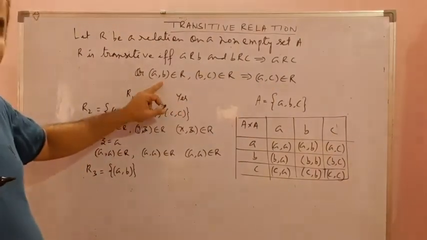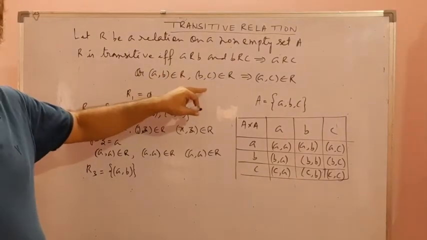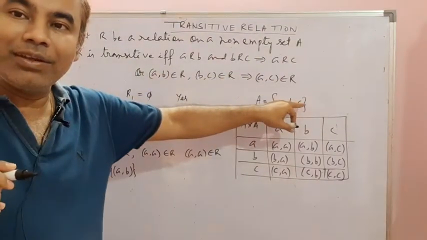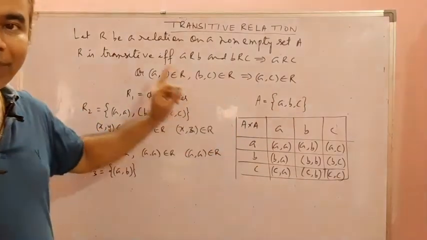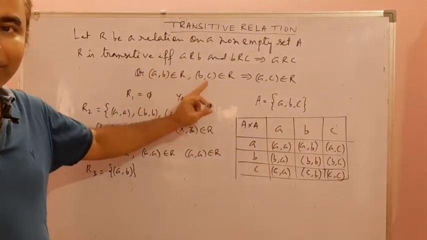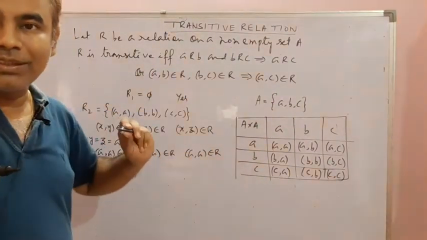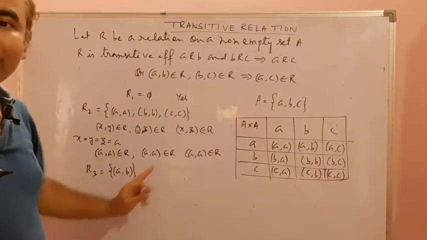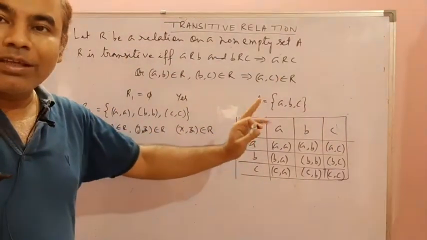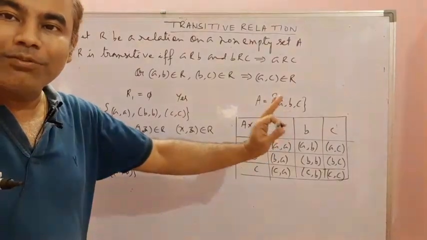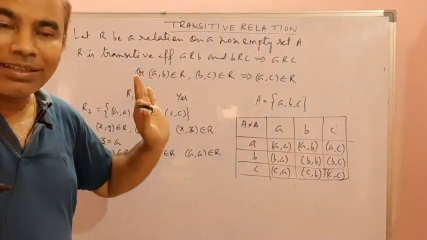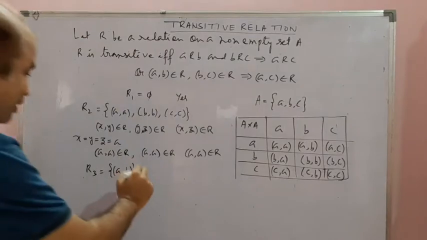A comma B is there, okay. And if B comma C is also there, then we need to check whether A comma C is there or not. That means if along with A comma B we have B comma C, then we must have A comma C. But here we have only A comma B. B comma C is not there. So A comma C also need not be there in the relation, not necessary. That's why this is yes.